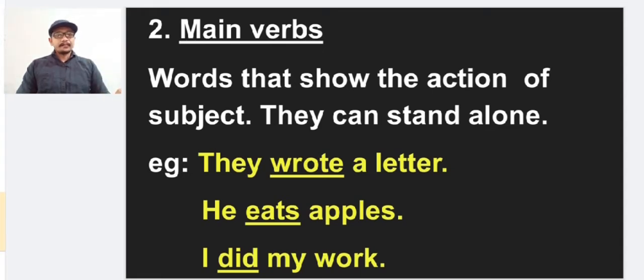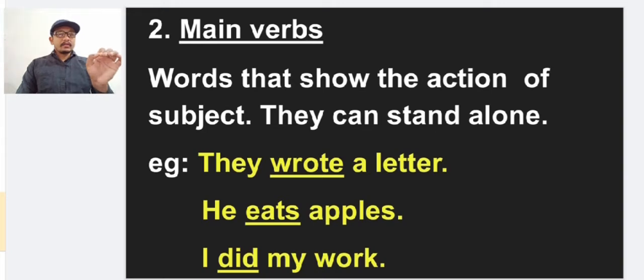For example, they wrote a letter. Here wrote is the verb. So it is the action of the subject. They is the subject here, and wrote is the action verb here, and it can stand alone. So wrote is the main verb in the sentence. They wrote a letter. He eats apples. Eats is the action verb here.